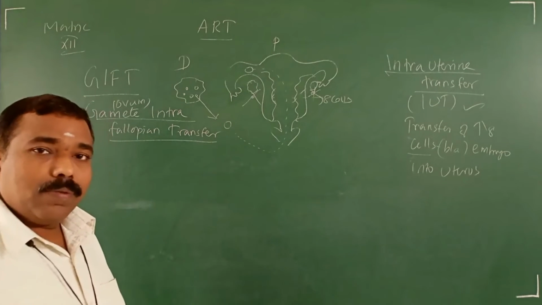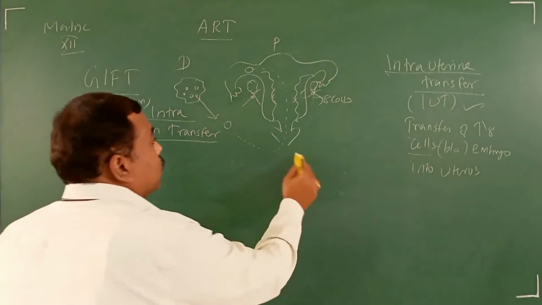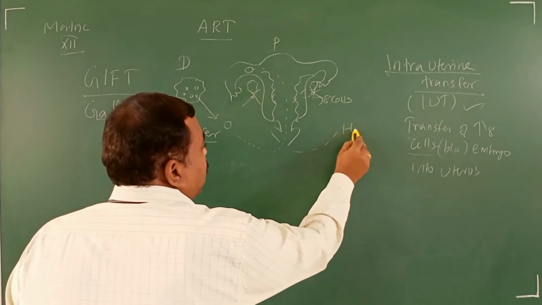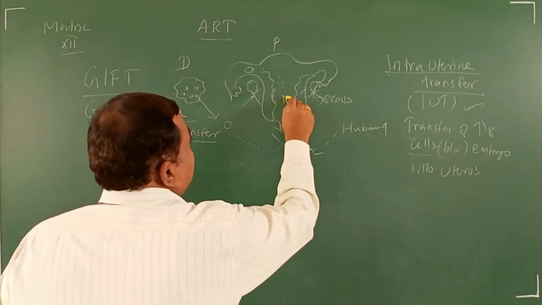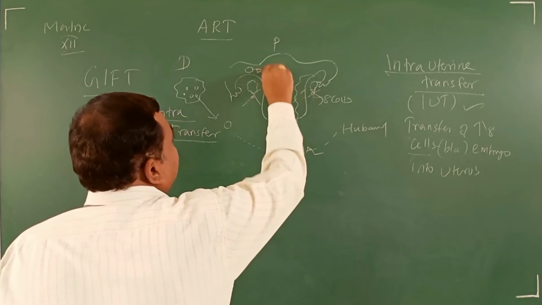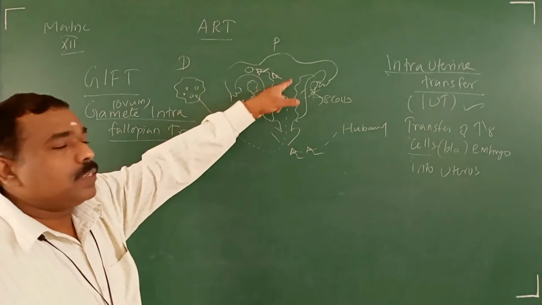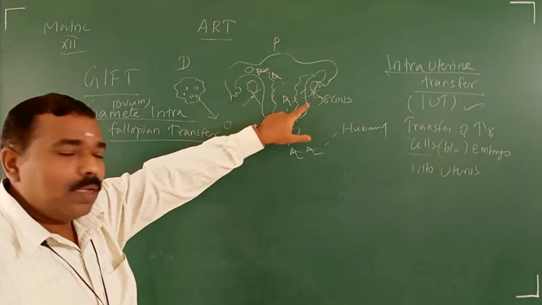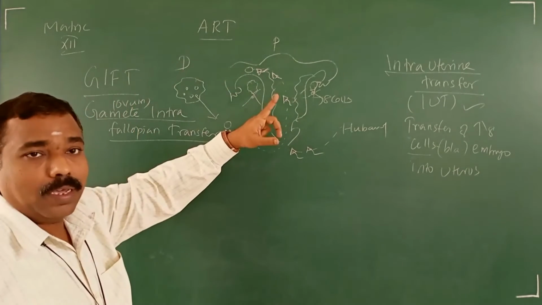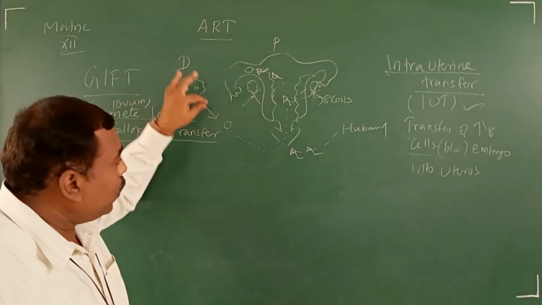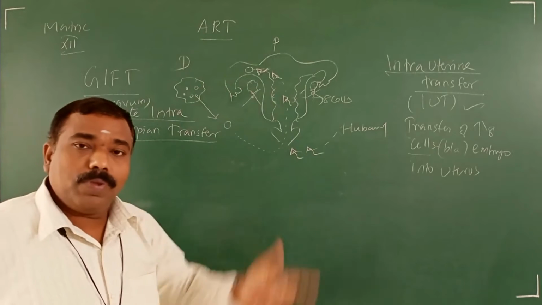Along with the egg, they also collect the sperm from the husband, and keep the sperm inside along with it. Because the problem is that the patient, the infertile woman, has ovaries that cannot produce egg, that's all. So they collect the egg from the donor and keep the donor egg along with the sperm inside the fallopian tube.